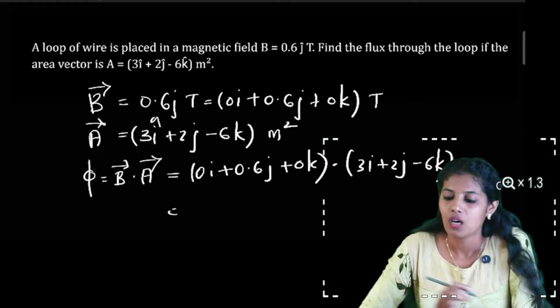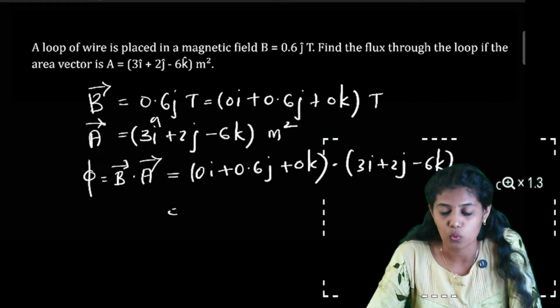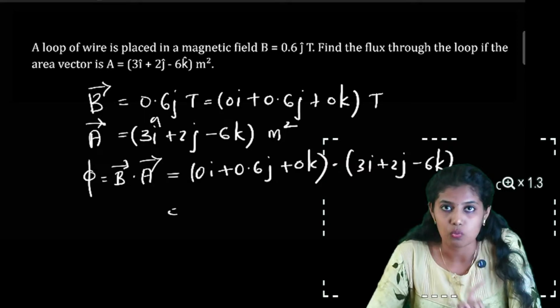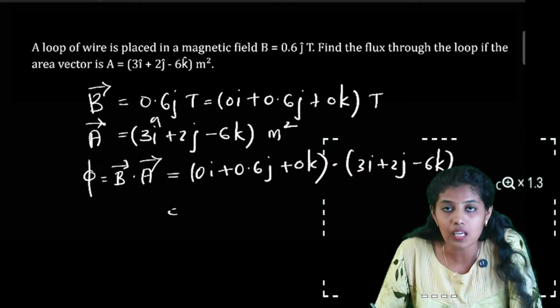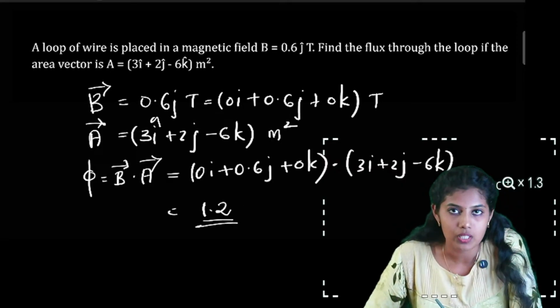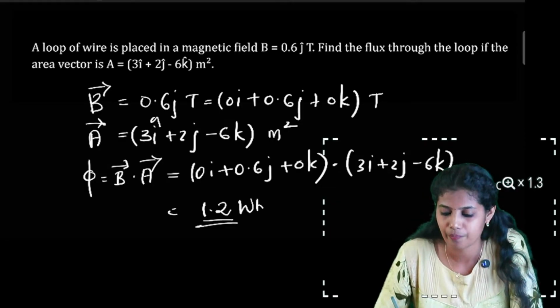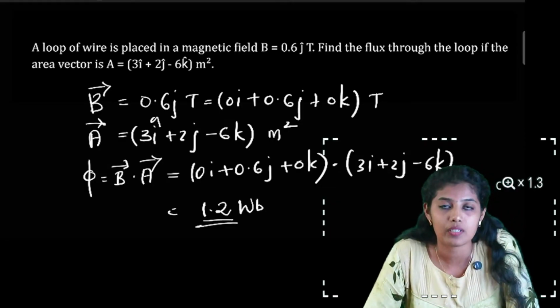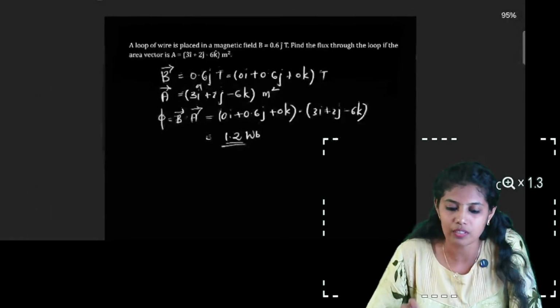We know that I dot I is 1, J dot J is 1 and K dot K is 1, while the cross terms are 0. Since the I and K components of B are 0, we can write 0.6J dot 2J. That will be 1.2. So 1.2 will be the answer. We know that the unit of flux is Weber, so this much Weber is the answer. I hope this question is also clear to you. So let's move to the next one.